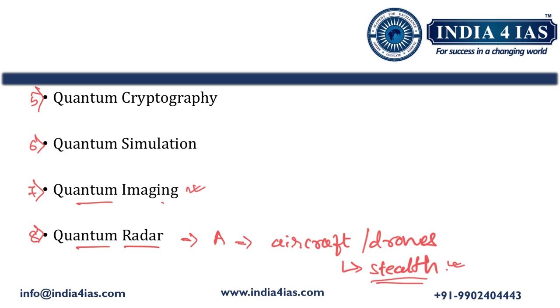In that case, if country A uses quantum radars, then even stealth technology aircraft and drones can easily be detected. So that is the application of the quantum radar. In addition to this, quantum radar can also be used in weather monitoring and environmental observations.